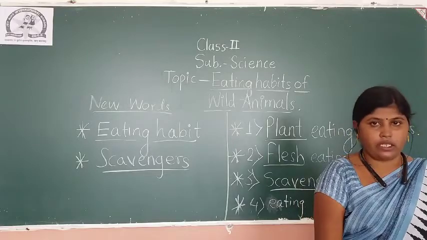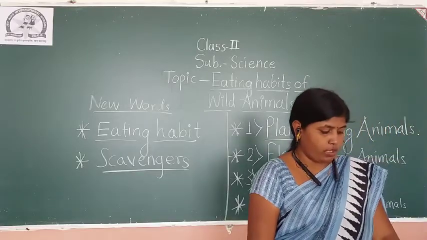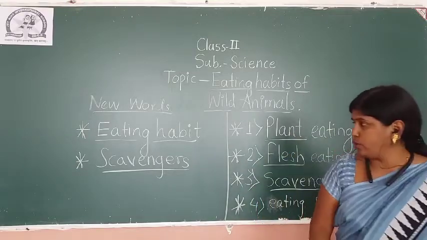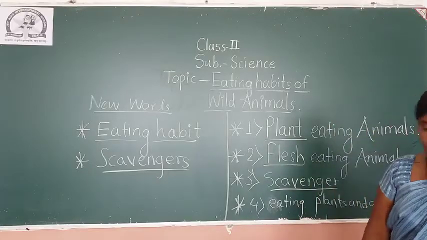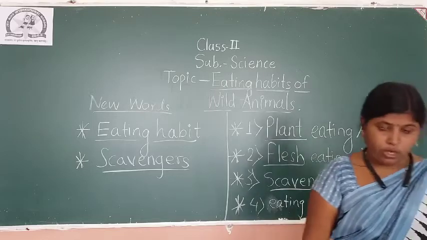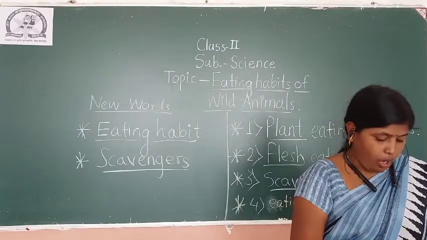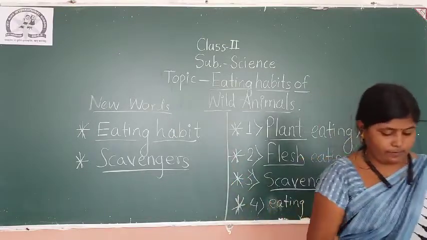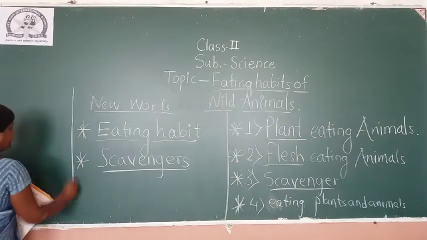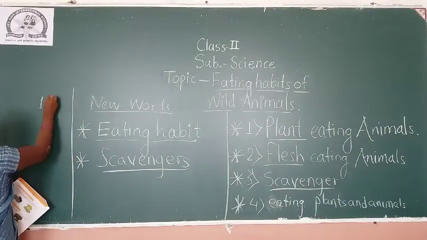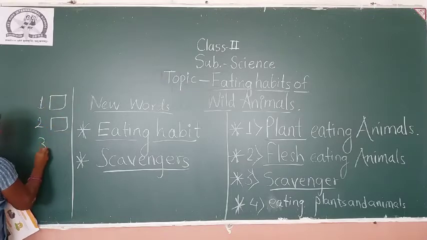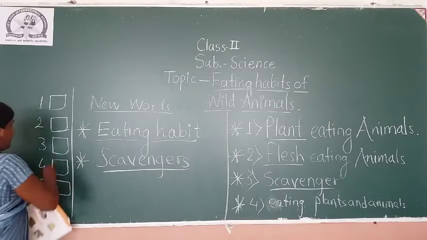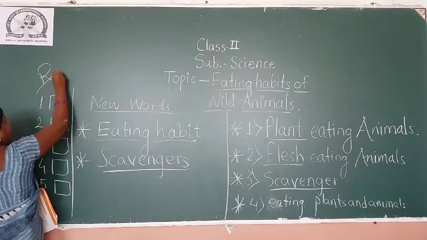In that they have given us the statements, true and false. State whether the following statements are true or false. I am going to write it on the board, or I will ask you orally also. Number 1, all wild animals have the same eating habits. I will write the answers there. In the revise and recall column, you have to solve. I will write the numbers 1, 2, 3, 4 and 5. You will write the answer here, and this column is revise and recall.